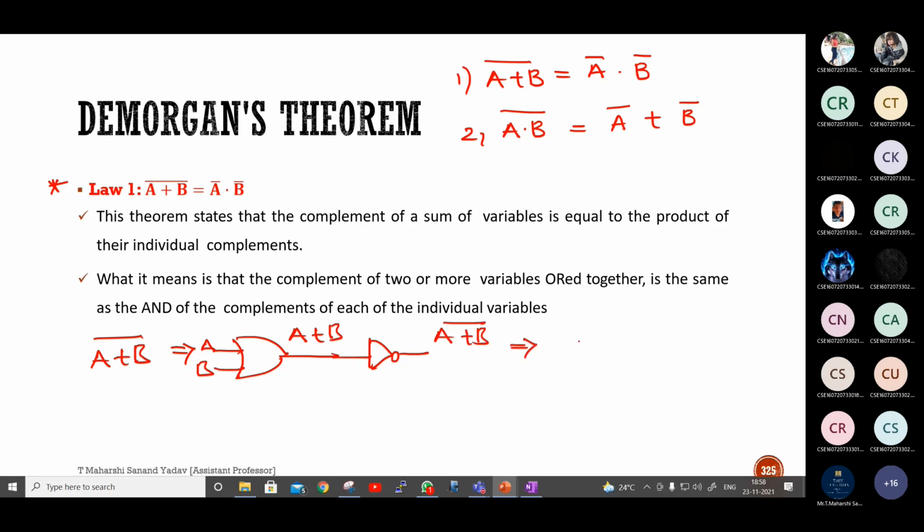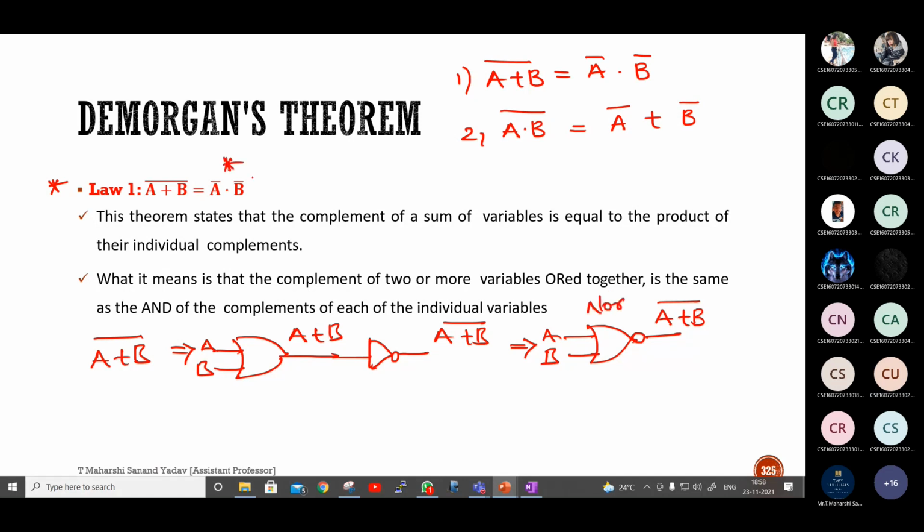So instead of this, can I write like this? Am I correct? Yes, sir. So what is this gate called? A plus B whole bar. Correct. This is called as NOR.